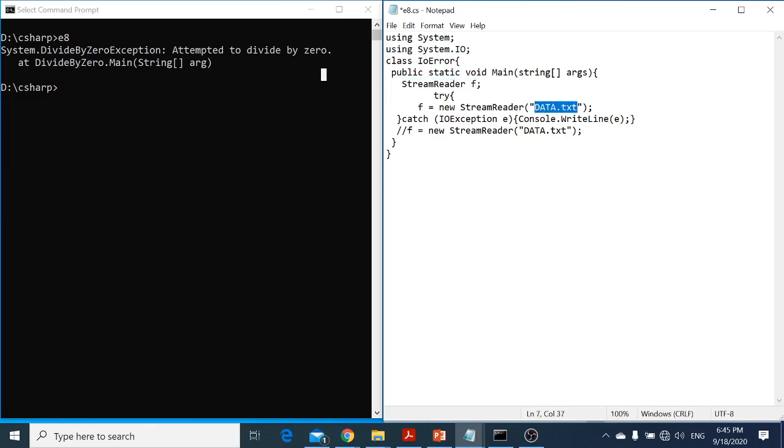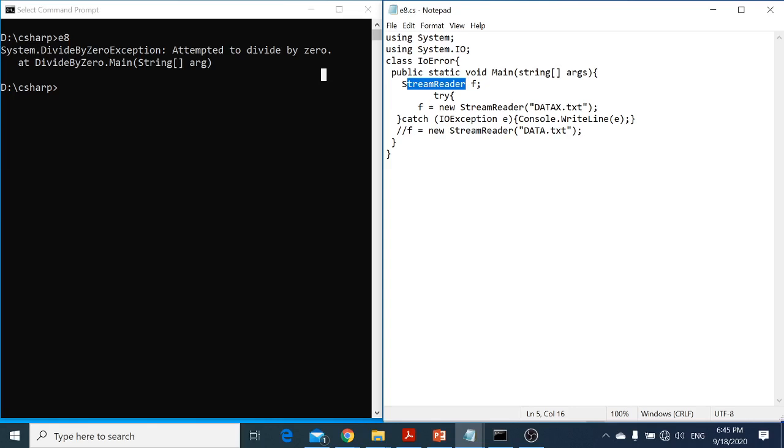For example, if I say datax.txt, it will try to open a file with the name datax.txt, and it will give that file object to this f, which is of the type StreamReader. Now, if the file is not available, it will raise the exception.